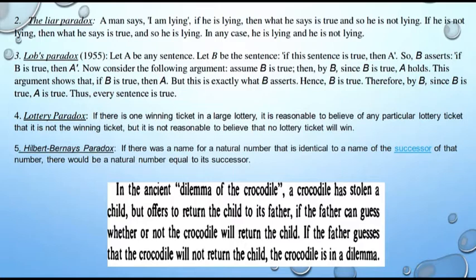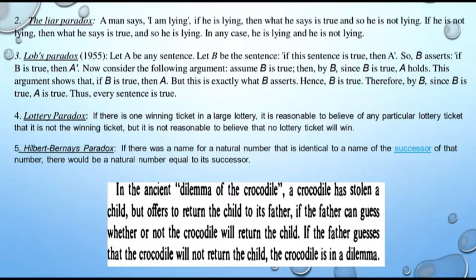Third one is Lob's paradox. This is very interesting. Suppose let A be any sentence and B be another sentence which states that if this sentence is true, then A. So that means we are depending on B. If this sentence is true, then A. So B asserts if B is true, then A.